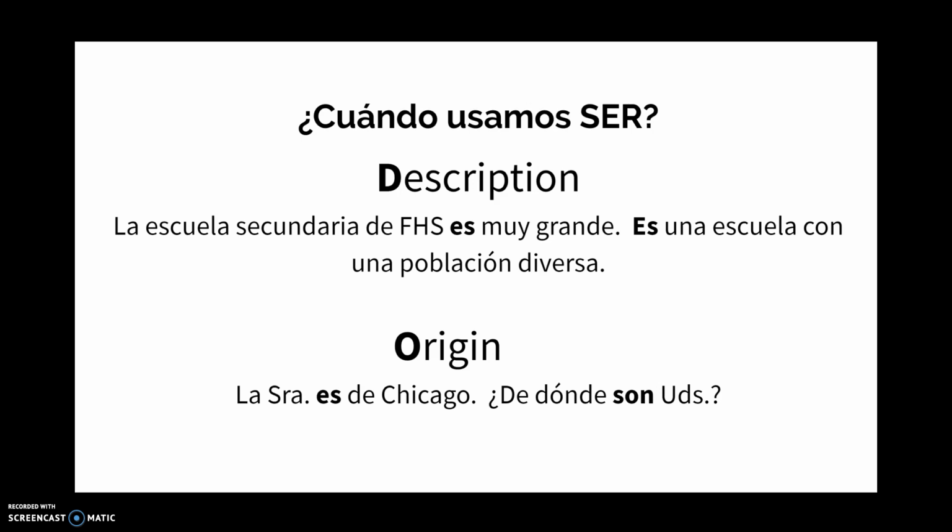Origen, or where someone is from, origin. So, la señora, in other words, me, es de Chicago. ¿De dónde son ustedes? I'm originally from Chicago. I currently live in Framingham, and I've lived in Framingham for over 15 years. But Chicago, the suburbs of Chicago, is originally where I'm from. So when you're talking about an origin question, you're not necessarily talking about where you live now. You're definitely talking about where you are originally from.